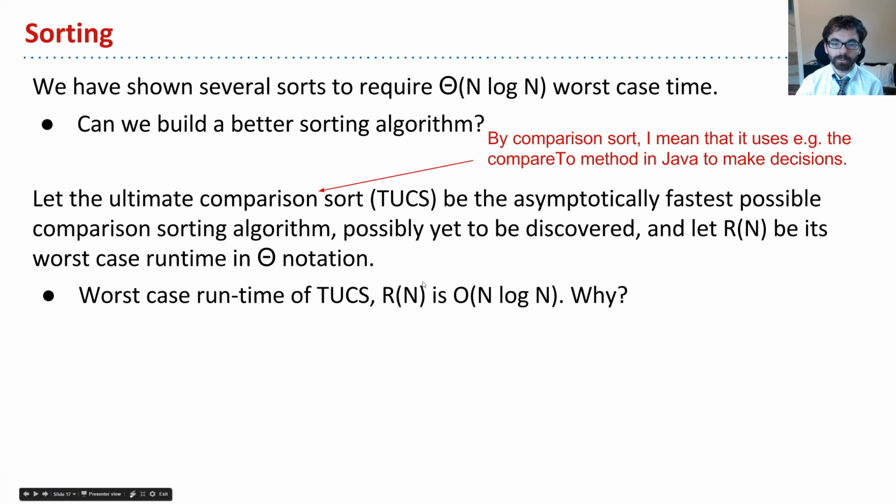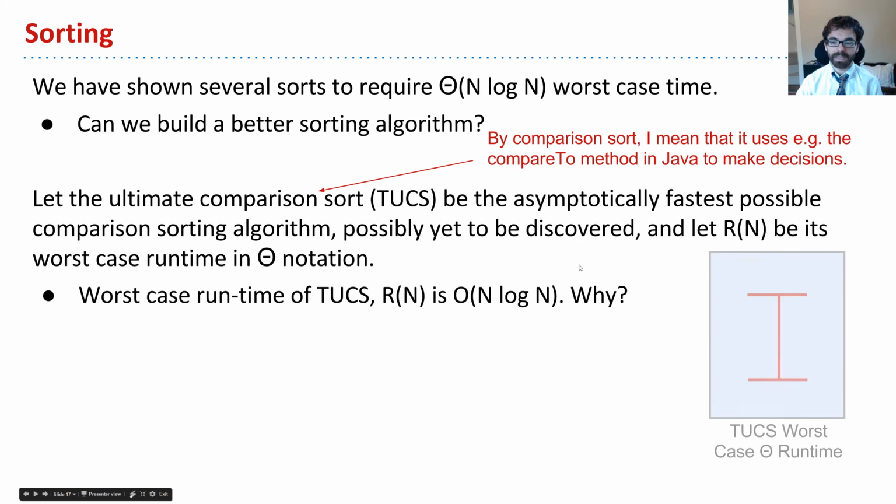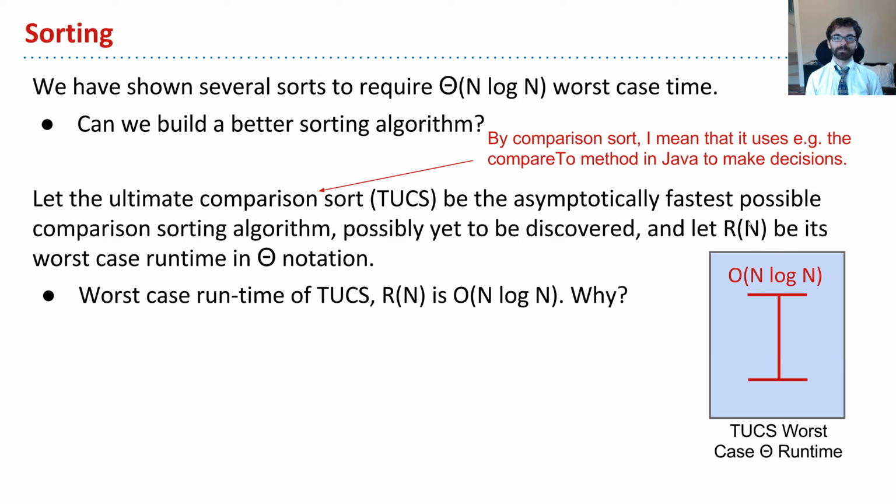Okay, so what we can say then, this worst-case runtime of TUCS, it's some function R of n, and I can tell you that that function, whatever it is, is O of n log n. Why is that? I'm gonna draw a little picture here. Okay, so this is TUCS. It has a worst-case runtime in theta notation, and I could say that that runtime is not going to be any worse than n log n. Why is that? So the reason there is that we already have an algorithm that takes theta n log n, merge sort, for example.